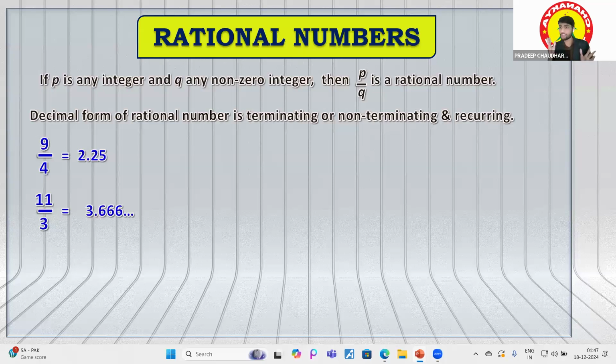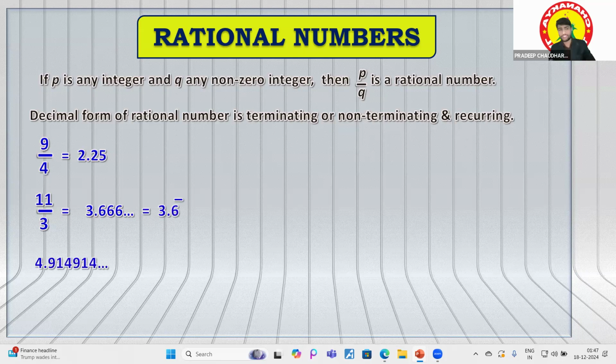The decimal form of a rational number is either terminating, or non-terminating but repeating. If it is non-terminating, we do not have any concern, but the digits should repeat themselves. That is called a rational number. Right? Fine, it is very clear.